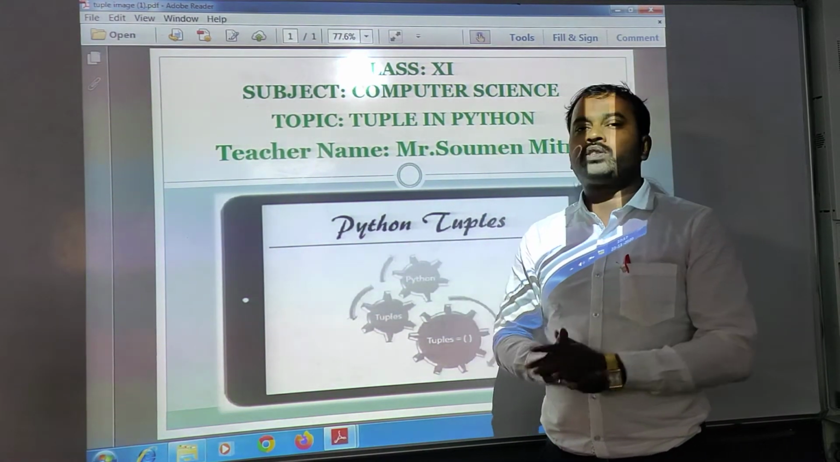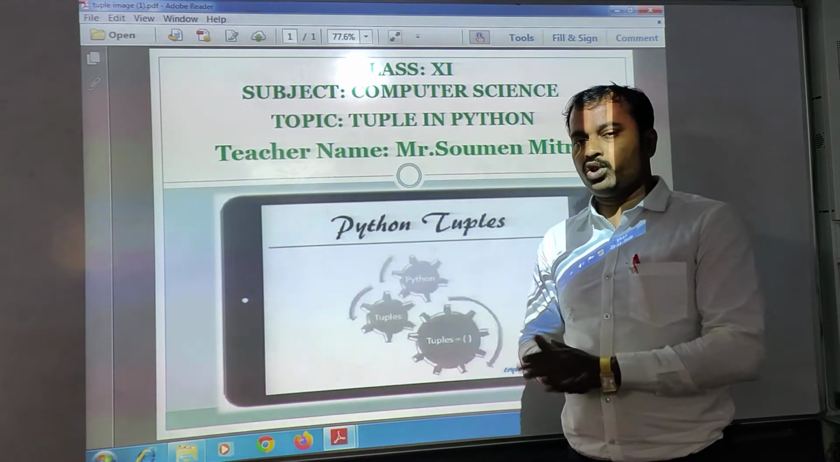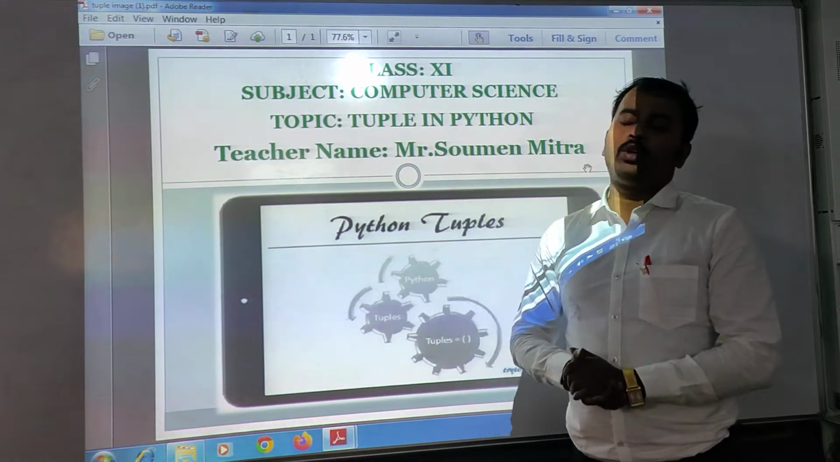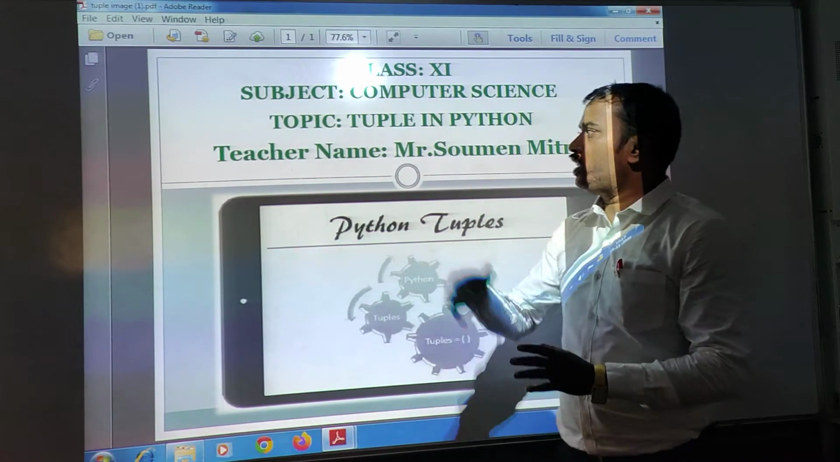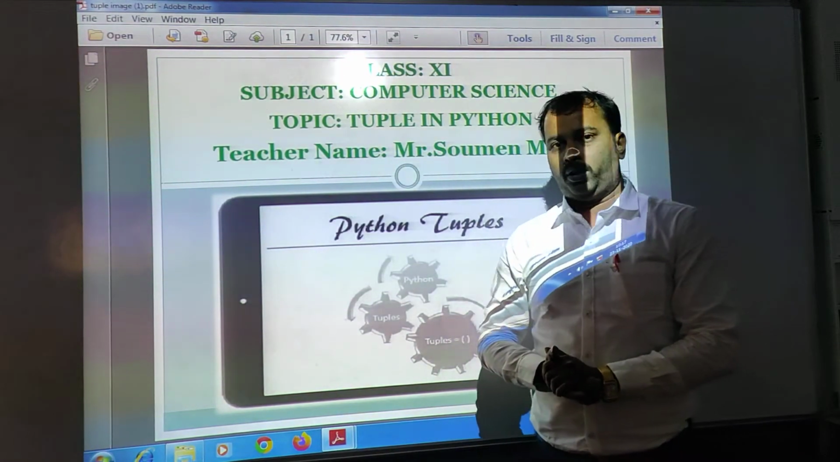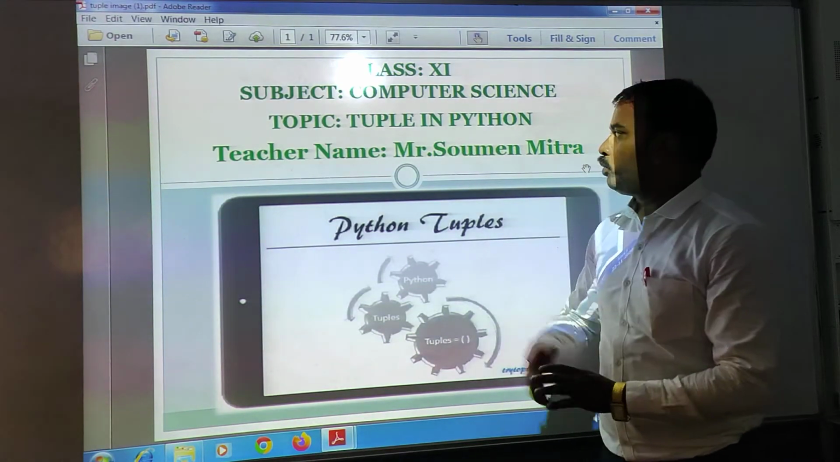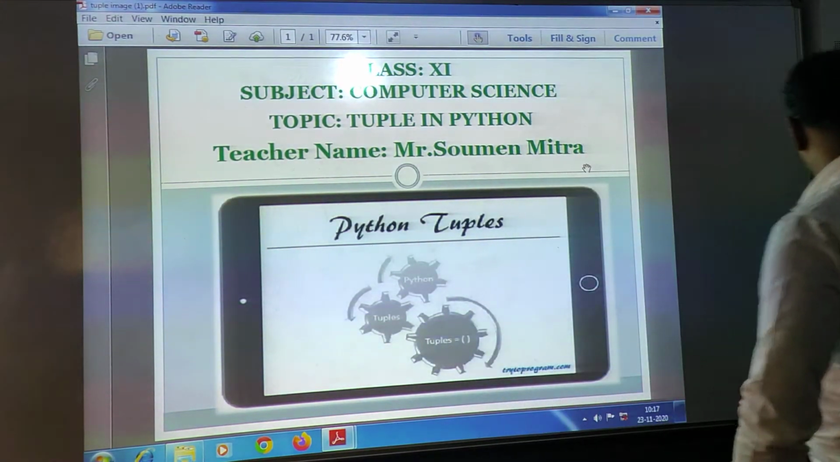But where is the difference between a list and a tuple? List is heterogeneous, tuple is also heterogeneous, but a list can be modified and updated, whereas in a tuple it is not possible; it is not modifiable. Okay, so for this we will start this very interesting topic in detail.